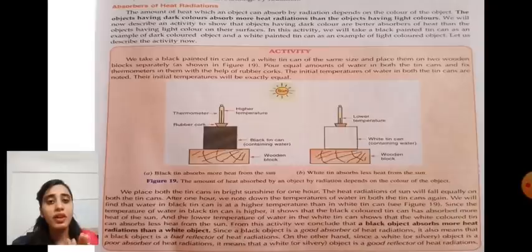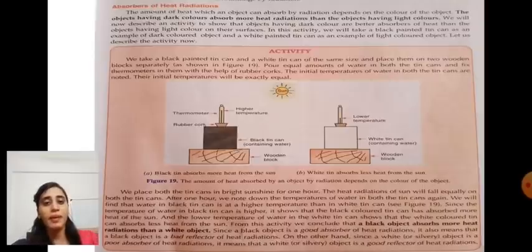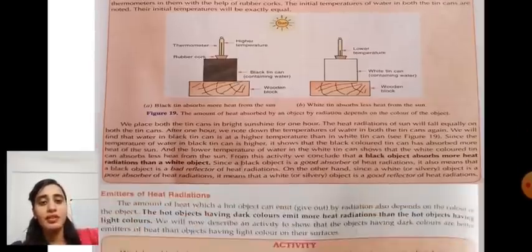We find that water in the black tin can is at a higher temperature than water in the white can. This shows that black color, meaning dark color objects, absorb more heat than light color objects. Is that clear? You can take any other example also instead of these tins.